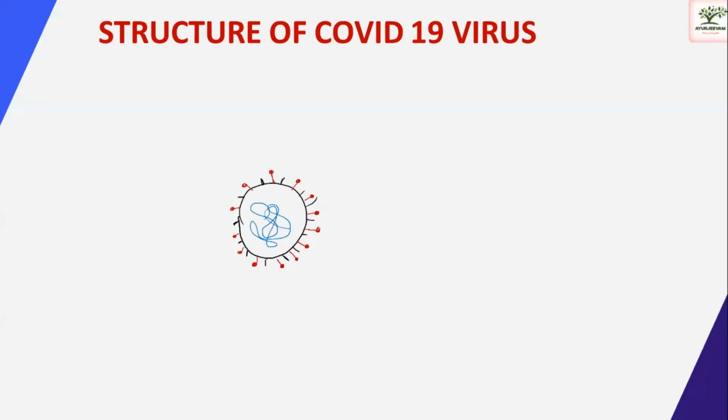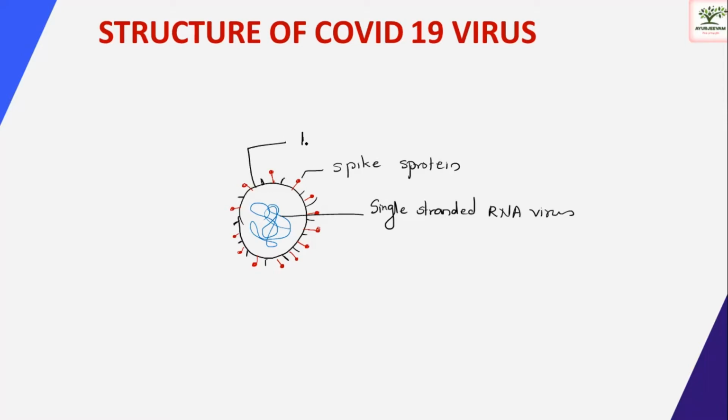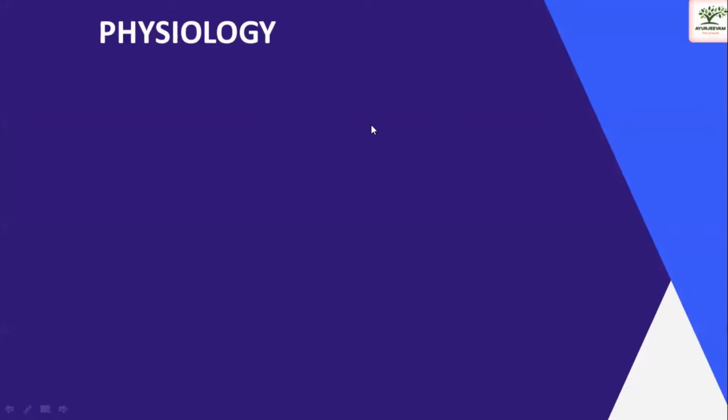So what exactly is the structure of the COVID-19 virus? As you can see here, this is the COVID-19 virus, which is a single-stranded RNA virus, and it contains spike protein on its surface, and it is made up of a lipid bilayer. It is a beta coronavirus. So this is the structure of the COVID-19 virus.